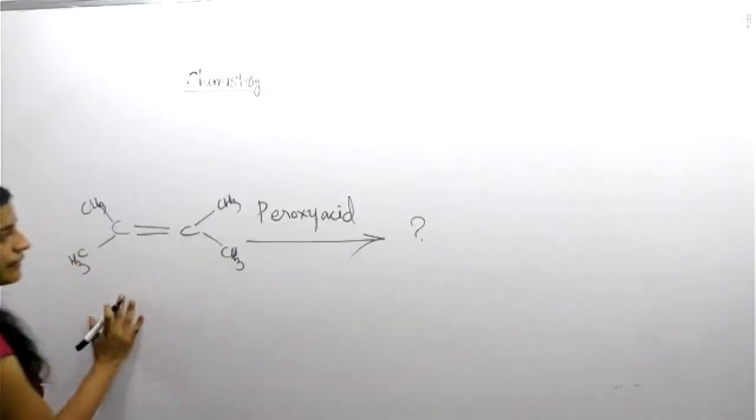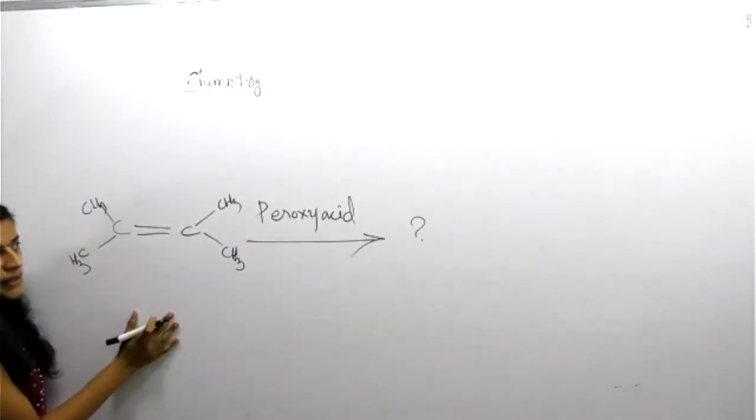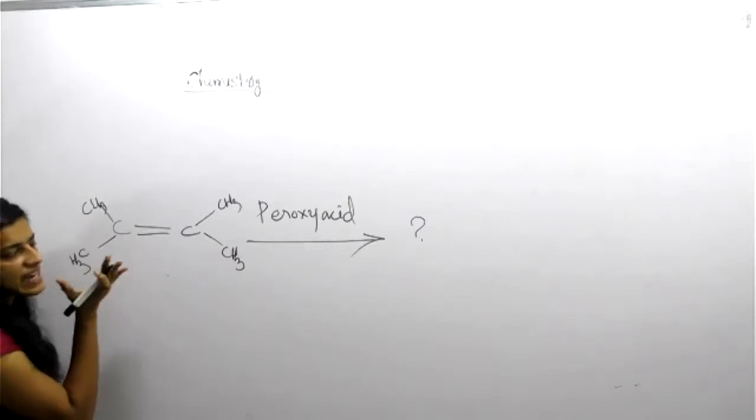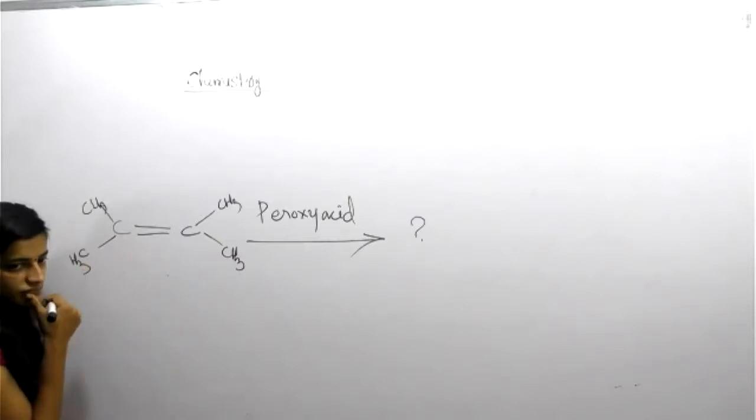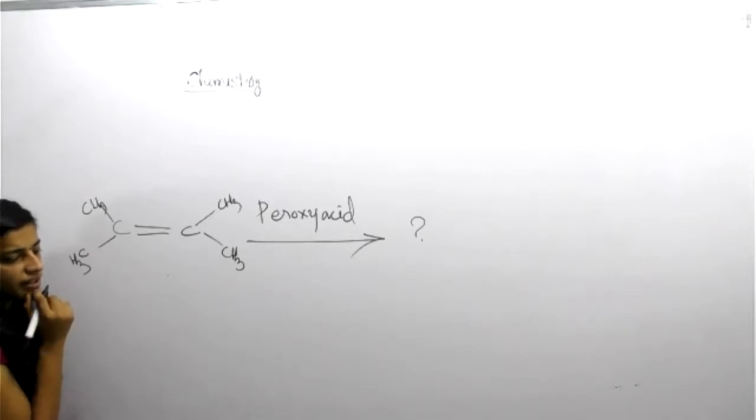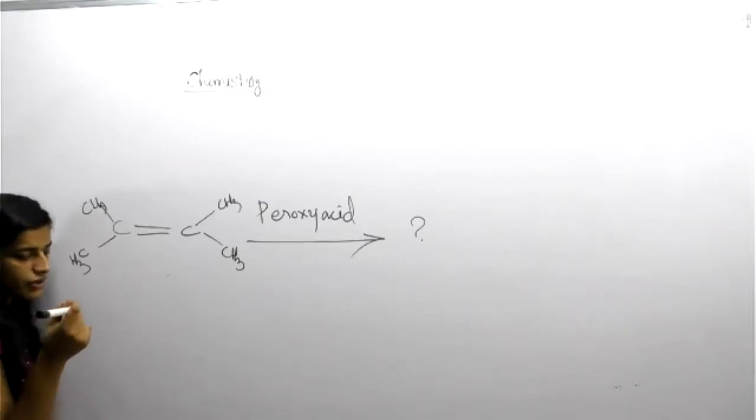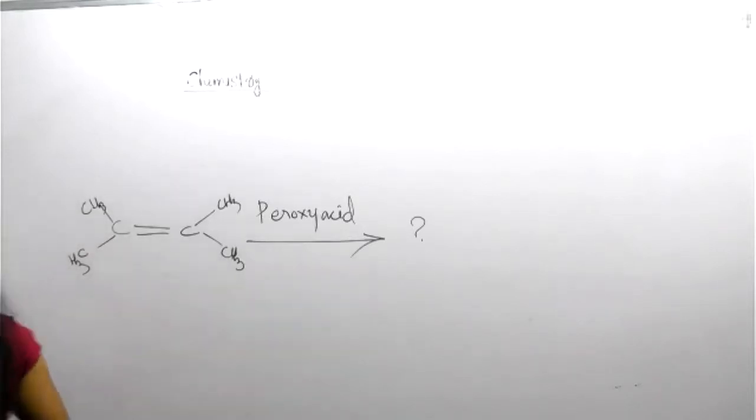So how does the epoxide look? What happened? There is a change. Peroxyacid means undergo oxidation, right? Oxidation of alkene. So where is the change? Draw by yourself on any rough page, pen with you, right? So you can draw right now. Then tell me how it looks.